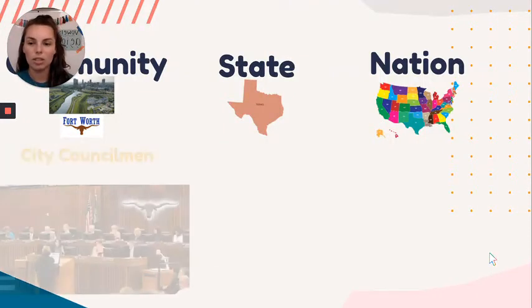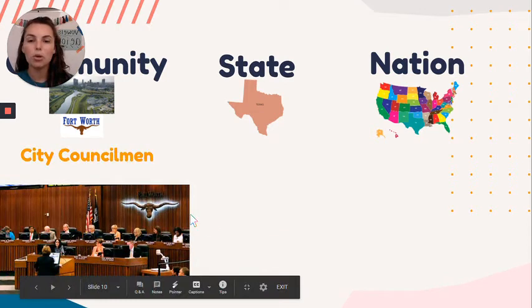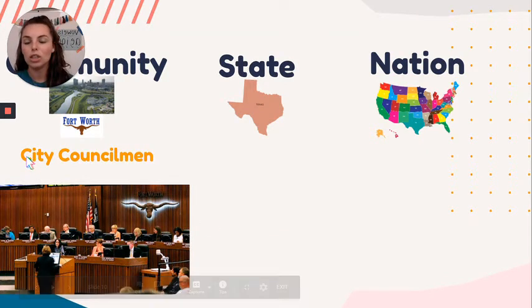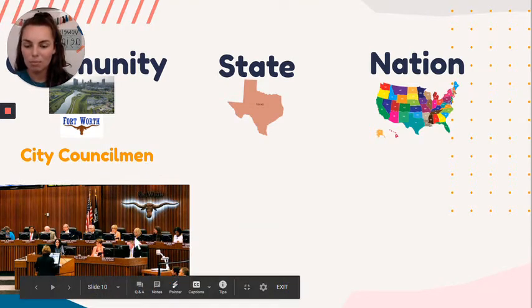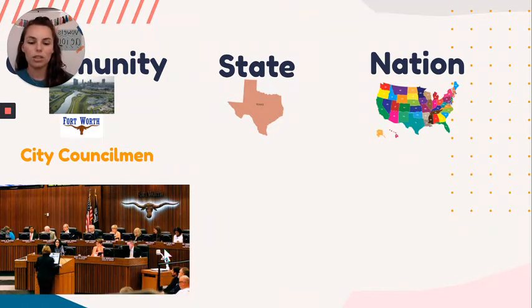And then in our community, state, and nation, we have people who make laws or decide if they are good or bad laws. In our community, we have city councilmen, and you can see it's men and women that make up the city council, and they are trying to decide if rules and laws are good, such as should we go back to school, should we not go back to school, is it safe? Those are some of the rules and laws that they'll make up.